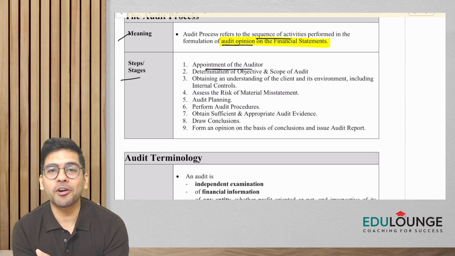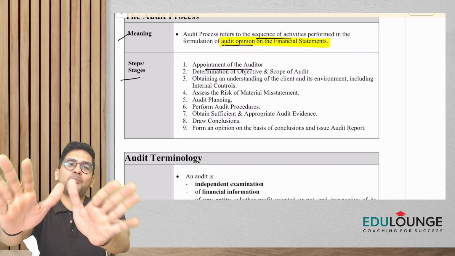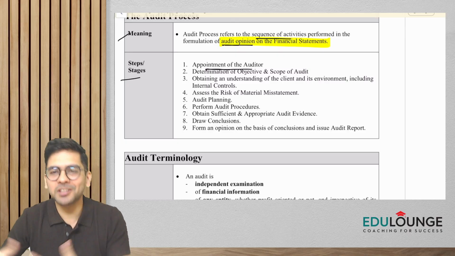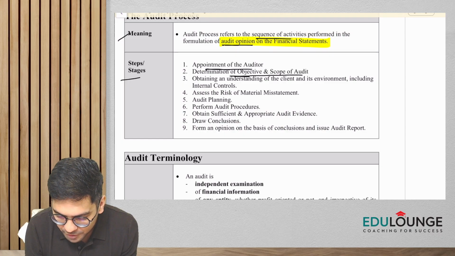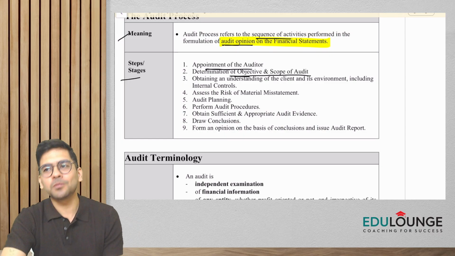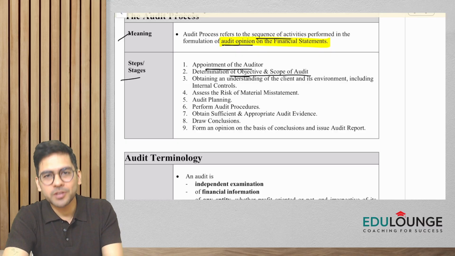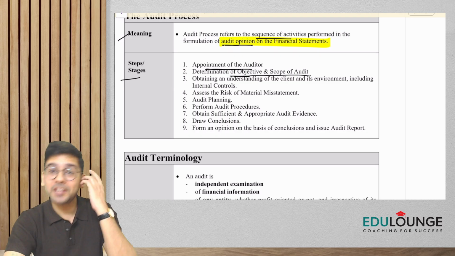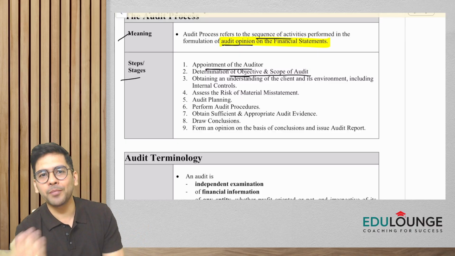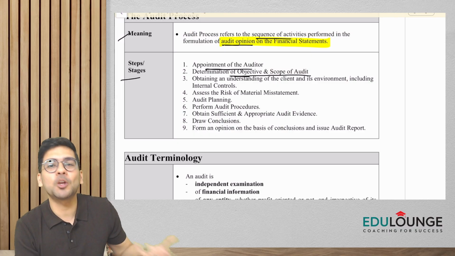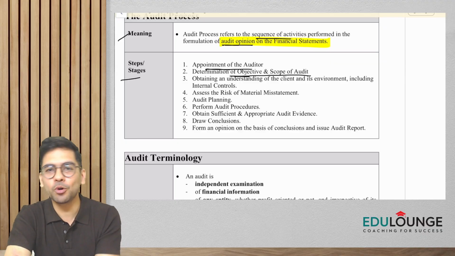Once the appointment of auditor is done, what is the next thing? Let's say Sujita has been appointed as the auditor of the company. So what is Sujita now going to do? So the second point is determination of objective and scope of audit. So the auditor now needs to decide, needs to find out what is the objective, what is the scope of audit. Now, when I say objective, if it is a company audit, if I'm doing the audit of the financials of a company, of course, my objective is to express an opinion on the financial statements, whether the financial statements are giving a true and fair view or not.